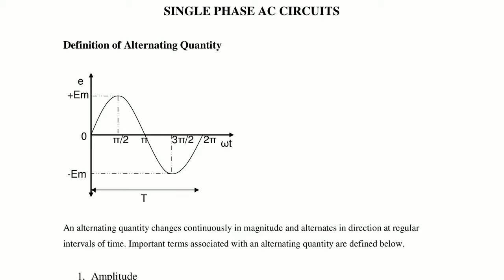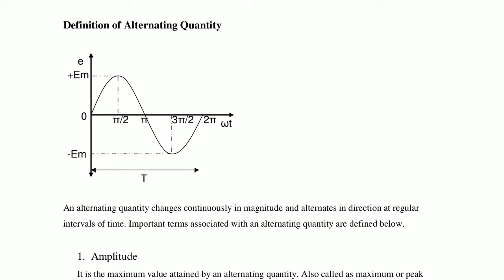So here the positive half cycle and negative half cycle are combined, and the positive and negative half cycles together are called one cycle. Here the alternating quantity is always changing with time. So the magnitude of the value changes with time.